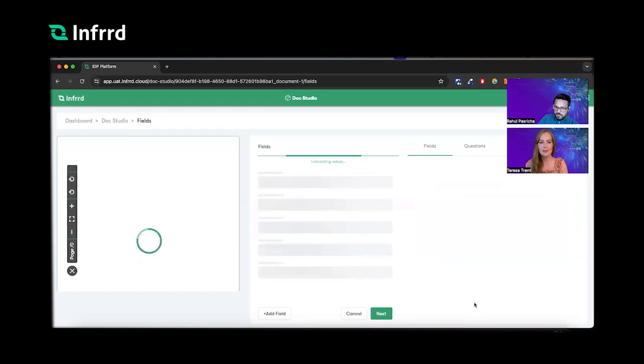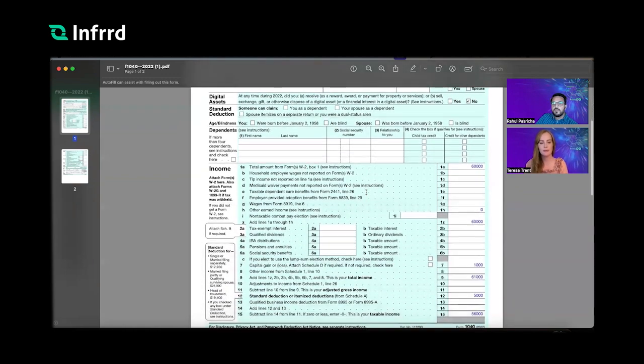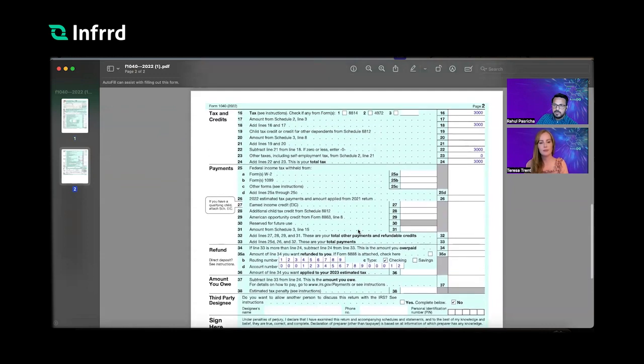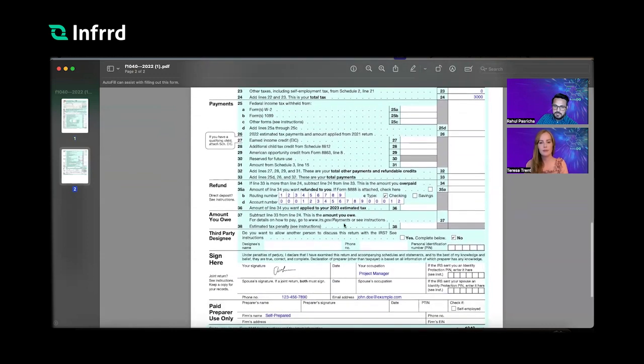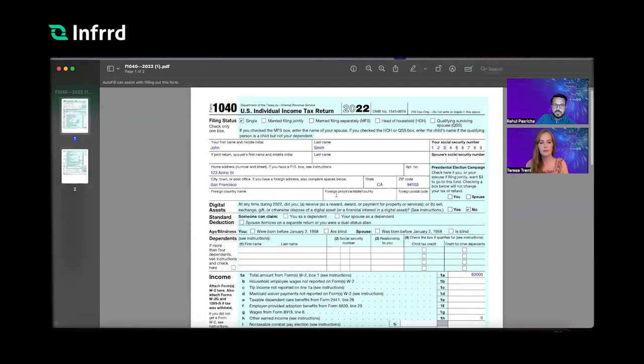Okay, while this document is processing, this is a 1040 individual tax return form from the year 2022. I'm assuming typically our customers would be interested in extracting who filed this income tax return, what's their social, what's their taxable income, whether this document was signed or not, and some other details around the financial status of a person.